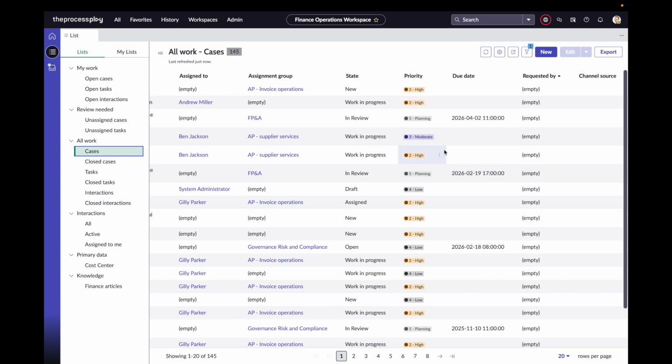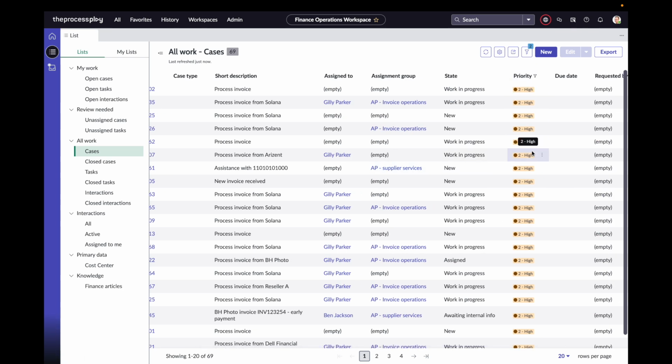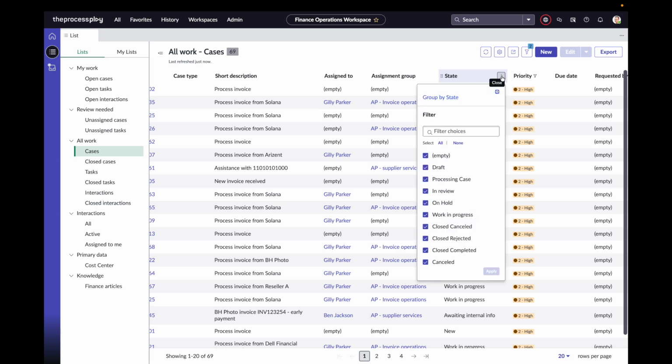So let's say that we want to filter the cases where the priority is high. We're going to show matching where the priority is high. So we've got 69 records, and then we might want to look at how many records are within each individual state where the priority is high. If I hover over the column and click on the little three dots here, I can either filter out, which is another way of applying filters, or I can choose to group by state. So I'm going to group by state here.